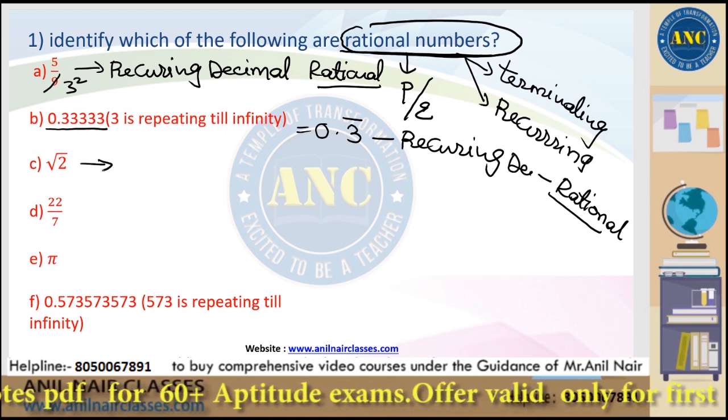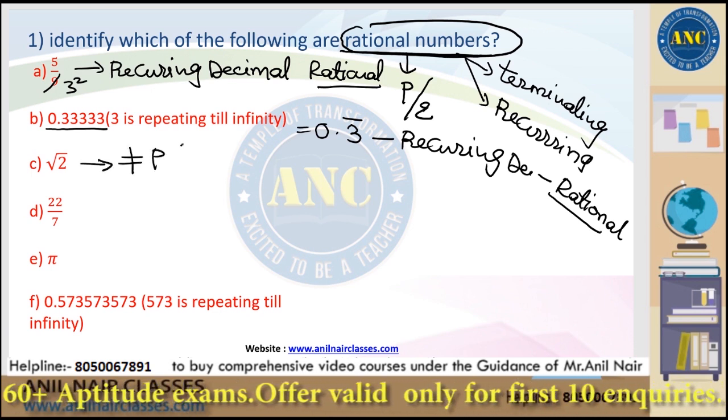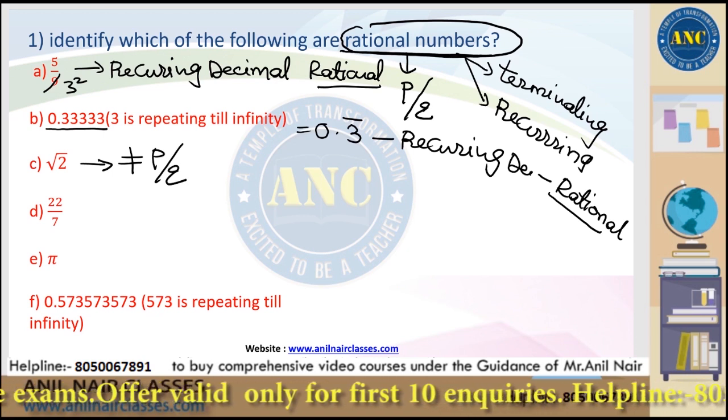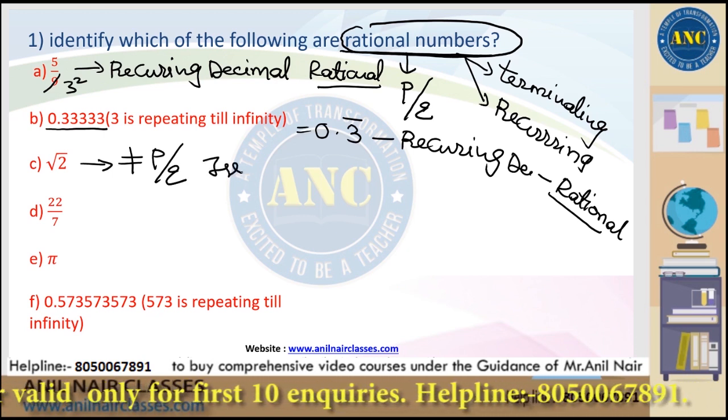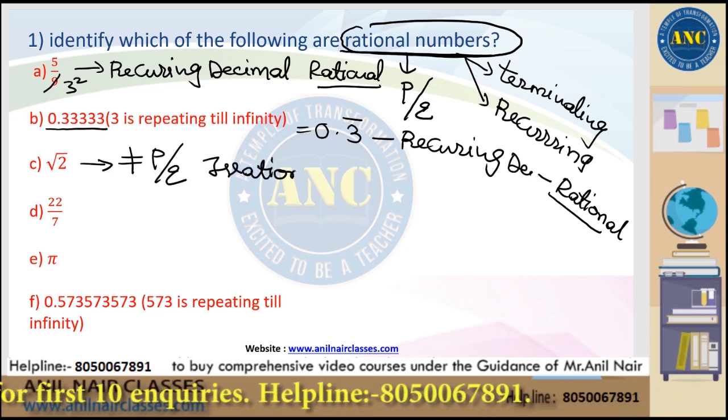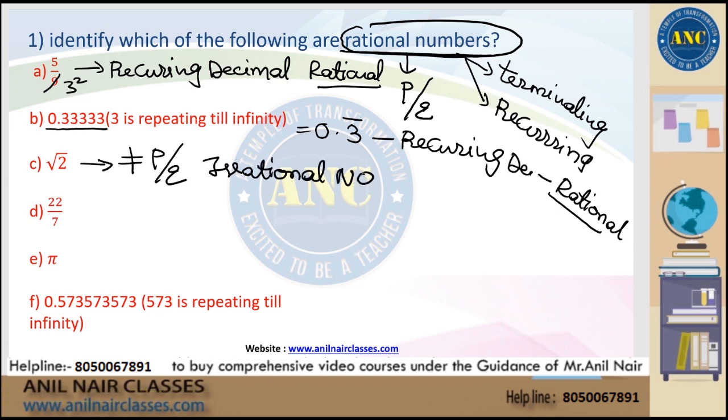Root 2. Root 2 cannot be expressed in the form p by q. Third one, the answer is it is an irrational number.